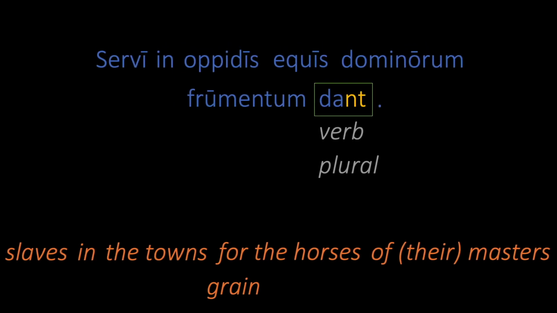Dant is a verb. Its form is plural, and it ties up all the loose ends of the sentence. It agrees with the word we assume to be the subject, servi. And it is a verb that accommodates both a direct object, in this case frumentum, and an indirect object, in this case equis. Its meaning is give. So we have slaves in the towns for the horses of their masters, grain give.